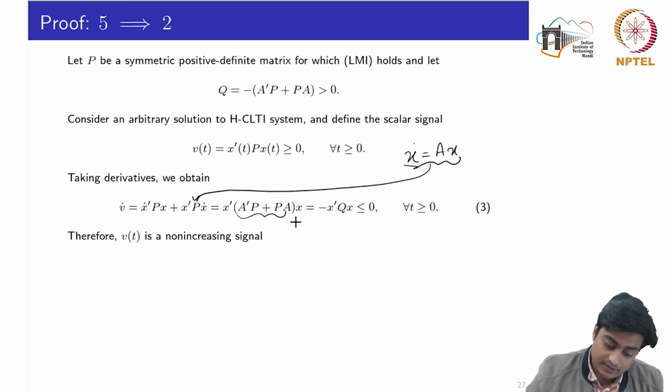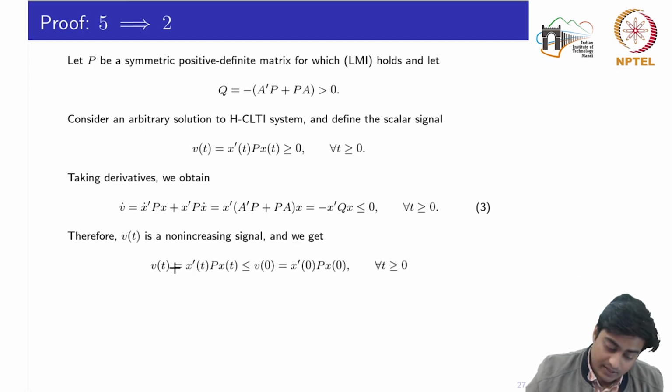Okay, so let's see, in both the cases I could write that the value of the signal at some other time t than 0 would be less than or equal to the signal at t equal to 0. Okay, let's try to visualize that V of t could be a constant signal, which is the time axis t, and here we have V of t.